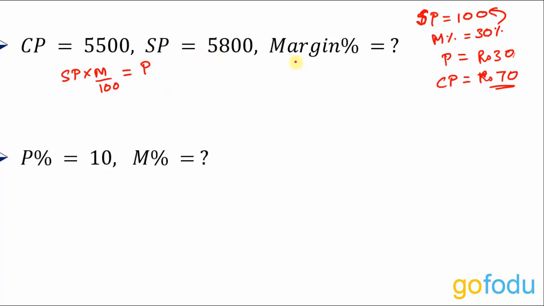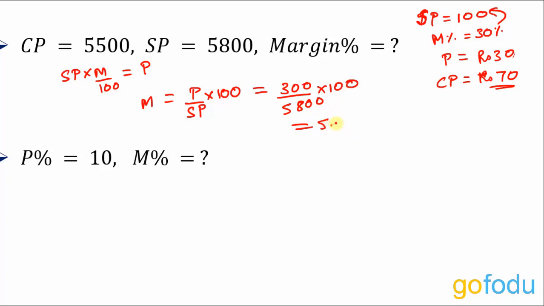And here we have to calculate margin percentage. So margin percentage would be profit upon selling price into 100. Okay, this would be profit of rupees 300 upon selling price of 5800 into 100. So margin percentage will come out to be around 5.1%. Okay, solve this and get the value of 5.1%.